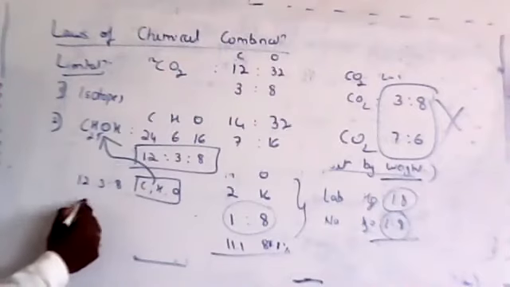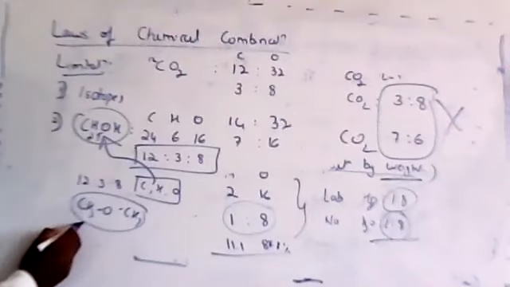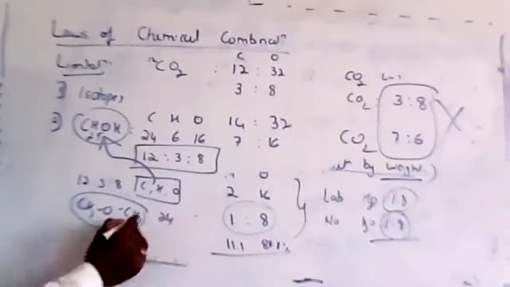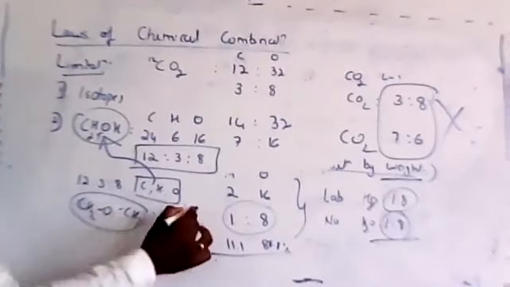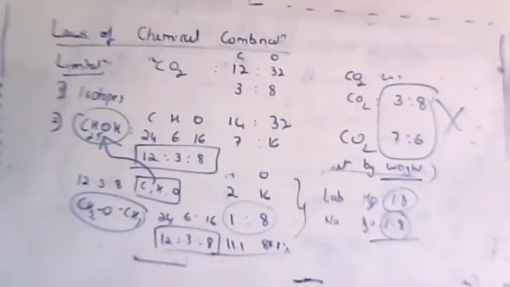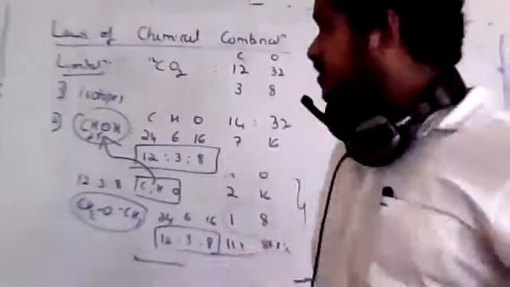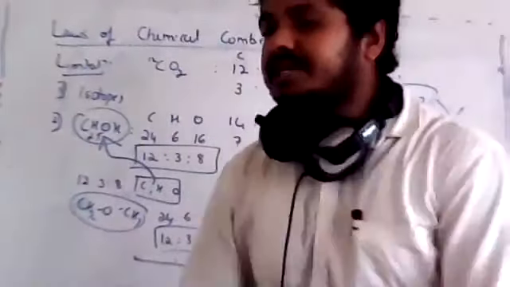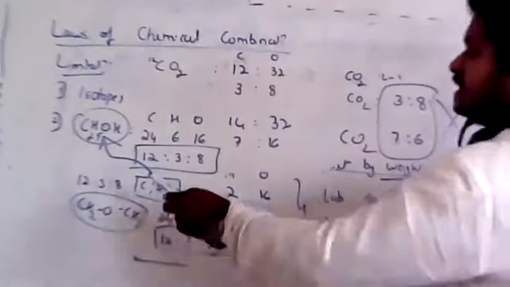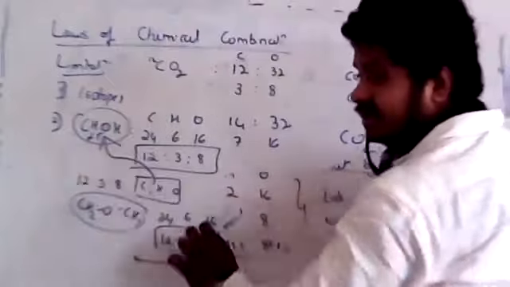For example, take CH3OCH3. This is different: the first one is an alcohol and this one is an ether. This also contains 2 carbon, that is 24, 6 hydrogen, that is 6, and 1 oxygen, that is 16. So the ratio would be 12:3:8. Again the same ratio, but a different compound. So the statement is true, but the inverse of this statement is not true. Are you getting my point? By knowing the atoms, I can find out the mass ratio, but just by knowing the mass ratio, I cannot tell which compound it is.